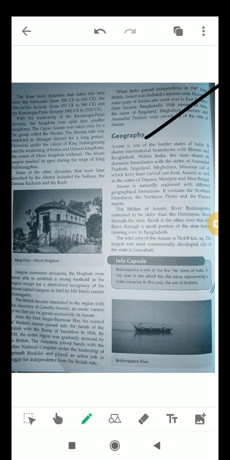So this is all about the history and geography of Assam. In the next video, we will know more about Assam. We will know about the climate, agriculture and vegetation, and wildlife of Assam.